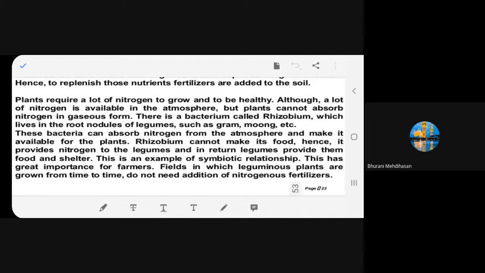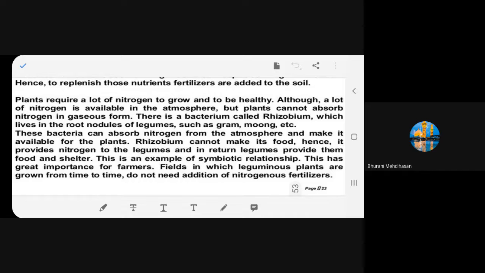This has great importance for farmers, fields, and which plants plants are grow from times to time need addition of nitrogens. Nitrogenous fertilizers. Okay. So you can see that we have to add nutrients to the soil in the form of fertilizers and manures to replenish the soil.